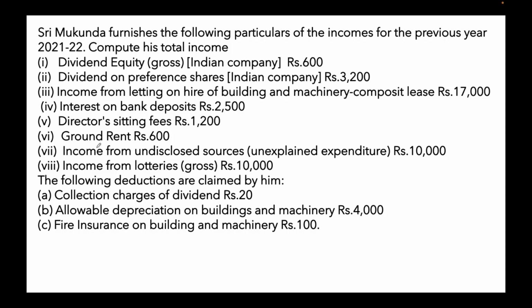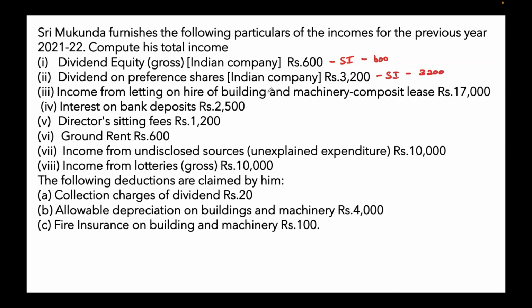So here we have a question. Mukund furnishes the following particulars of income for the previous year 21-22. From this we have to calculate the total income which is taxable. So dividend from an Indian company. So this is a specific income and 600 is fully taxable. Again, dividend on preference shares of an Indian company. This is a specific income and 3,200 is taxable.